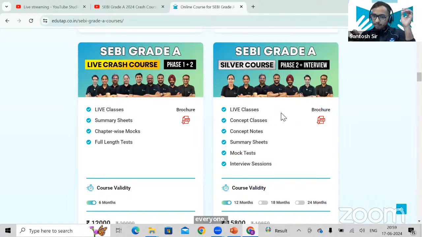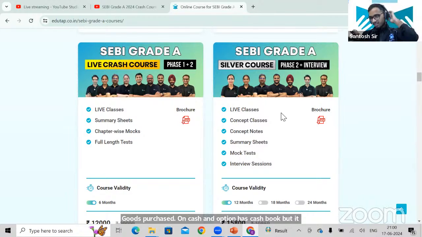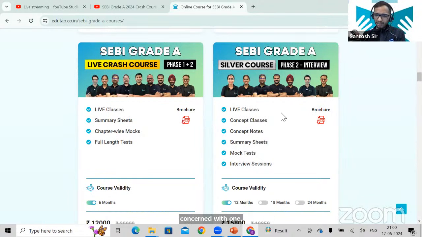Pratik is saying, sir, in the MCQs asked where you will record goods purchased on cash, an option has cash book, but it also has the purchase ledger. The purchase ledger is also a correct option, right? I'm not getting your question, Pratik, because the phrasing is, I guess, not very correct as per the question. But don't worry, why are you so concerned with one? Tell me where it was. If you remember the slide number, I'll go to that.